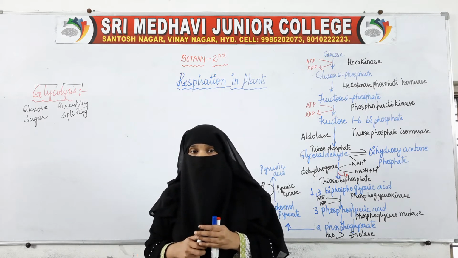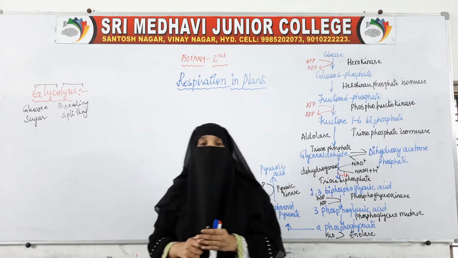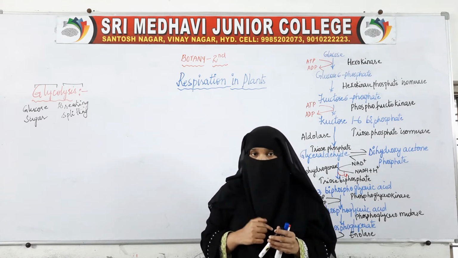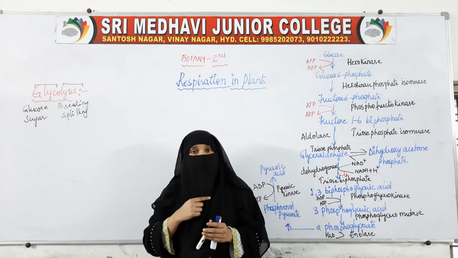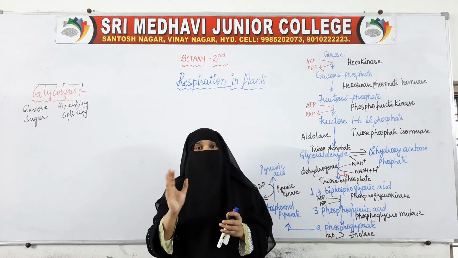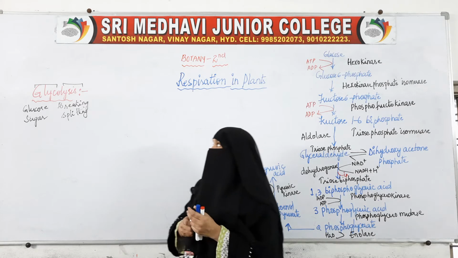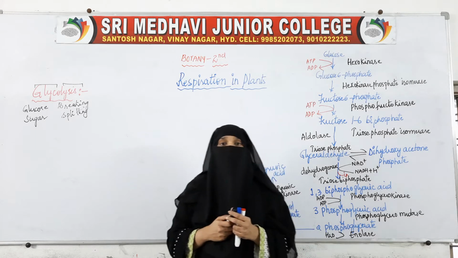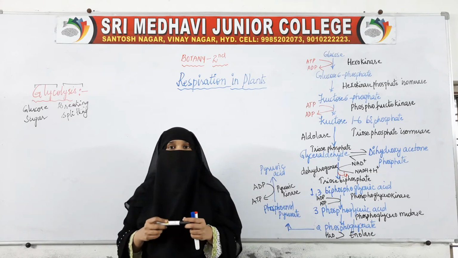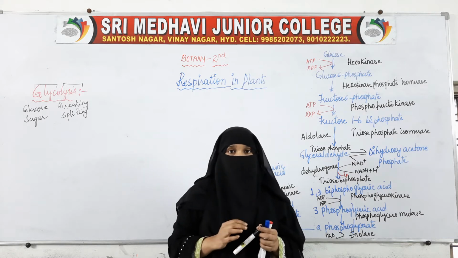So what is happening in this glycolysis? Glucose is splitting into two molecules of pyruvic acid. Glyco means sugar, that is glucose, lysis means breakage. The sugar molecule is breaking. So glycolysis is the process where glucose is broken down into two molecules of pyruvic acid. Now, this is the common step, as already said.